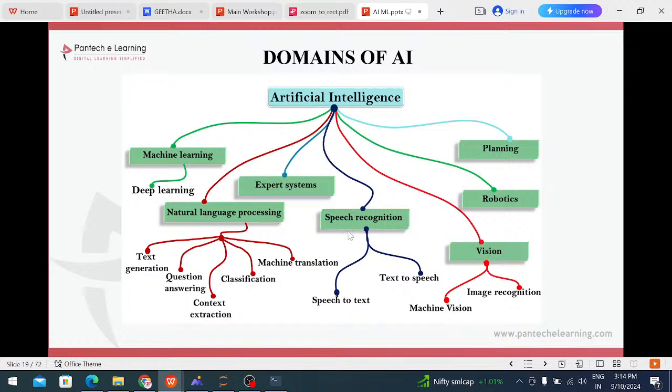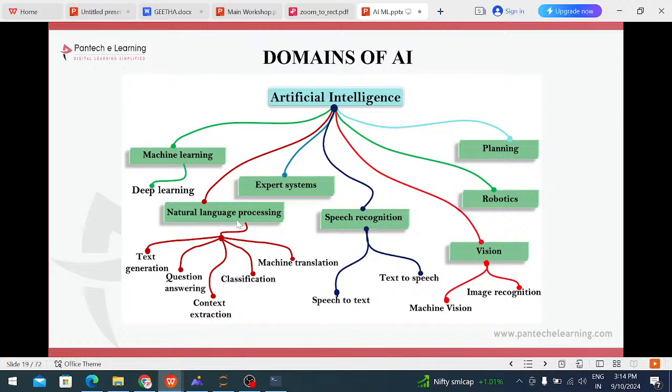We are using it in a lot of applications. In Google we use Hi Google and Siri, and there are a lot of applications. We are using speech recognition. Whatever speech is given to Google, Google converts it to text information, and whatever text is given is converted to speech. For that purpose we use speech recognition.